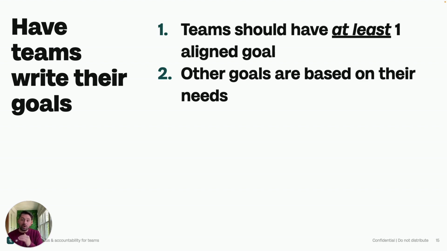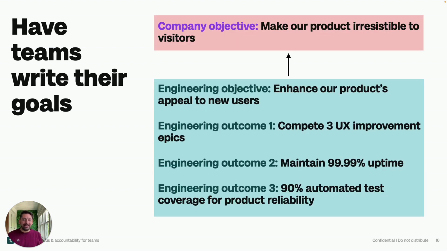So at least one, all of their objectives can work too, but at least one objective is aligned to some company goal. Now, the other two objectives, if they are just going with one that's aligned to company goals, should be focused on their team-specific issues. So they can sort of choose how they want to approach that, what they want to do here. So if we think about this in practice, with our one aligned goal, let's look at an engineering example.